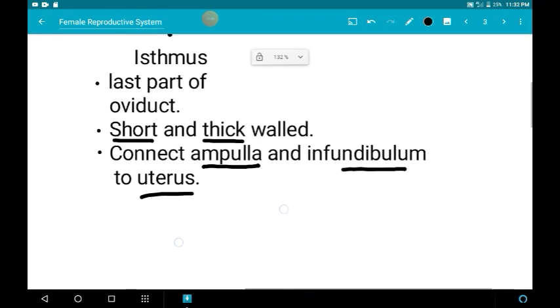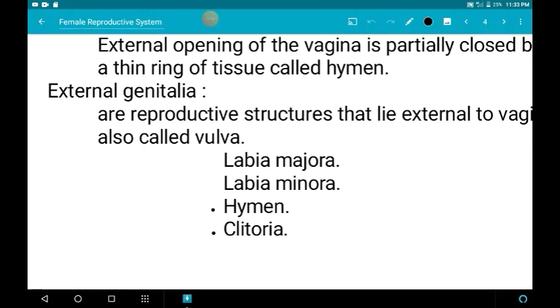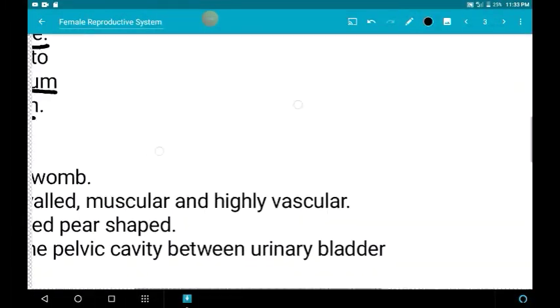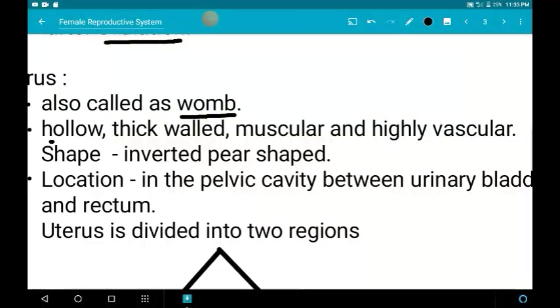Next we are going to see the next accessory structure, the uterus. The uterus is also called the womb. The nature of the uterus is that it is hollow, thick walled, muscular and highly vascular.